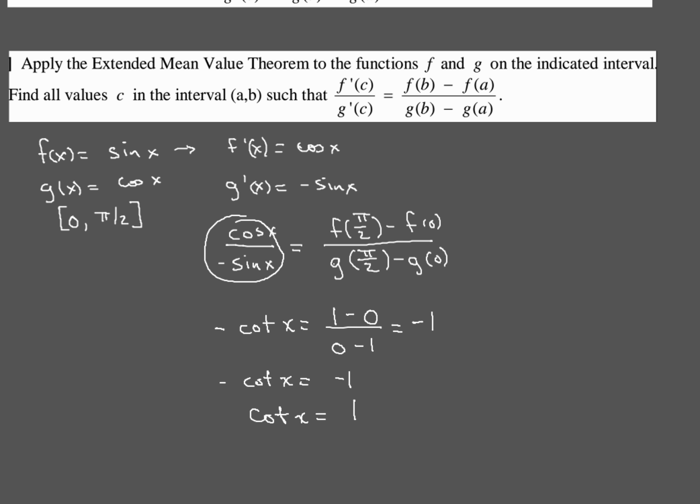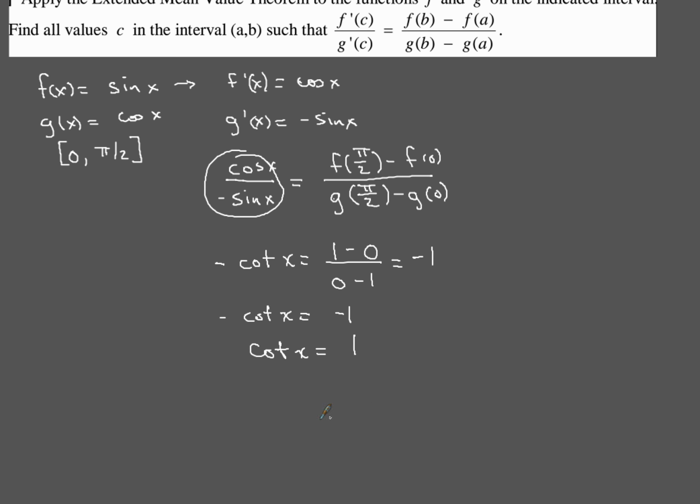But cotangent of x, most people aren't as familiar with that, so we're going to rewrite it as its reciprocal function. The reciprocal function of cotangent is 1 over tangent, so 1 over tangent of x. Now if I take the reciprocal of each side, I'll have tangent of x, and when I flip 1, I still get 1.